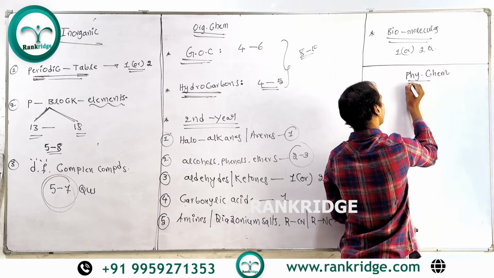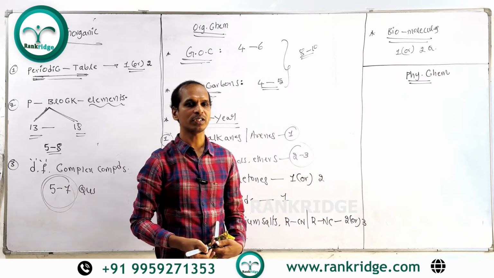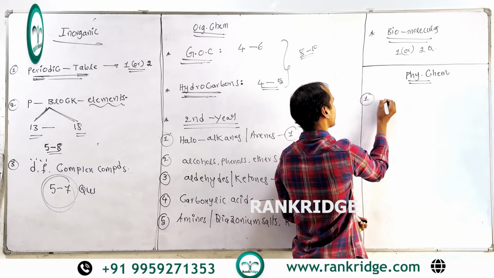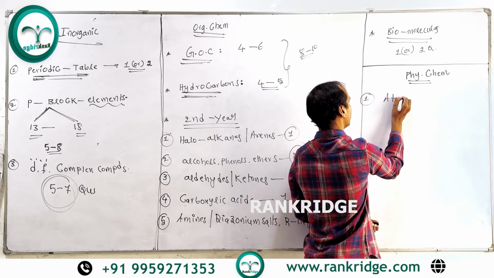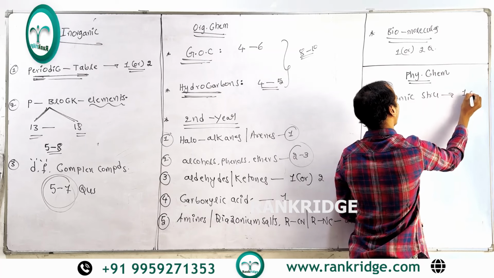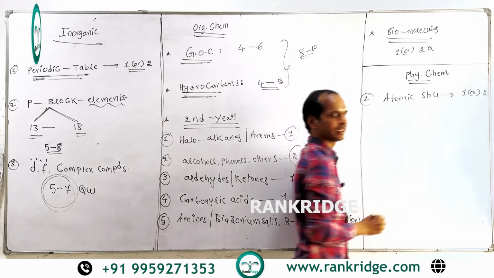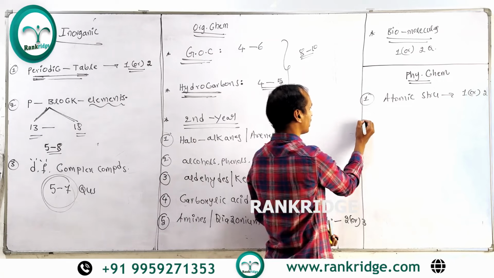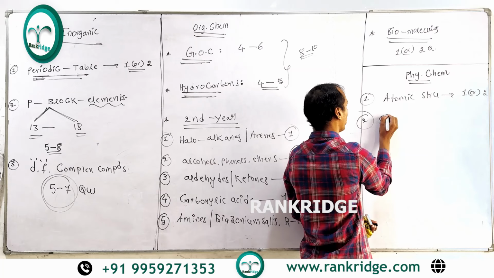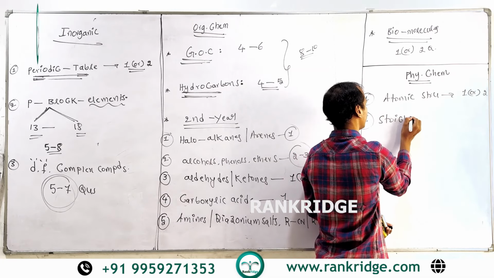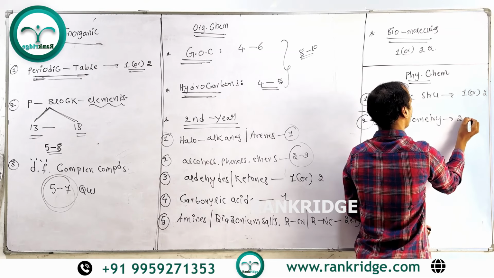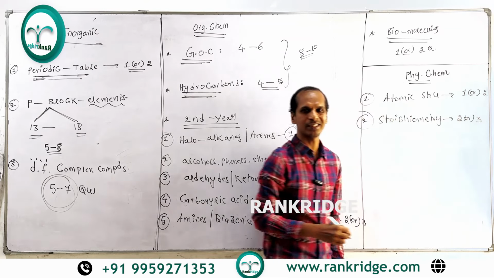In physical chemistry, mostly we can concentrate on the first year topics. So atomic structure, or structure of atom. From atomic structure we can expect one or two questions. That is the weightage of atomic structure. After the completion of atomic structure, immediately you can go to stoichiometry, because stoichiometry is an important topic in first year chemistry. Stoichiometry also we can expect two or three questions. So this is the second lesson.